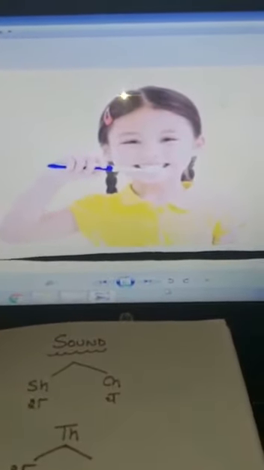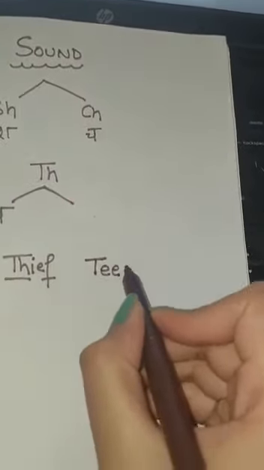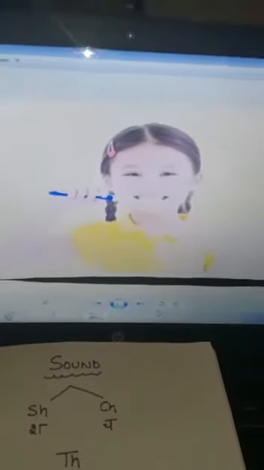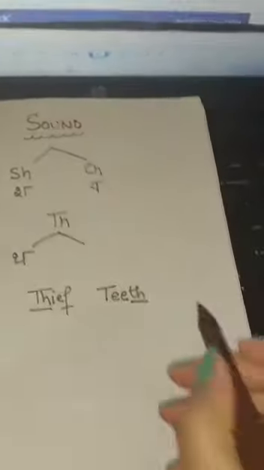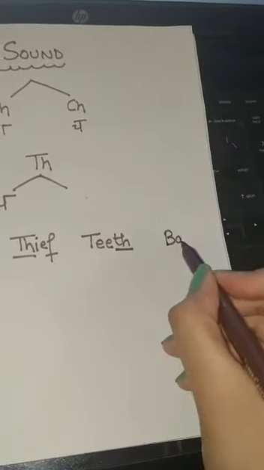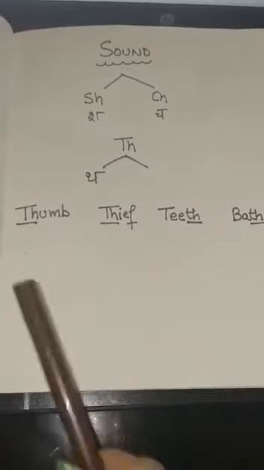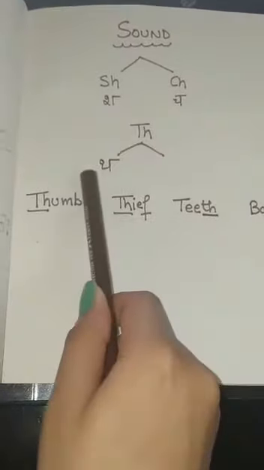Now the next picture I'm going to show you. See, the girl is brushing her teeth. What do you do every morning? You brush your teeth. T-E-E-T-H. Teeth. And after brushing your teeth, what do you do? You take a bath. B-A-T-H. Bath. See, all these words are having TH, and the sound of TH is th.